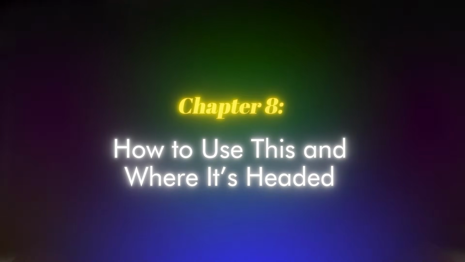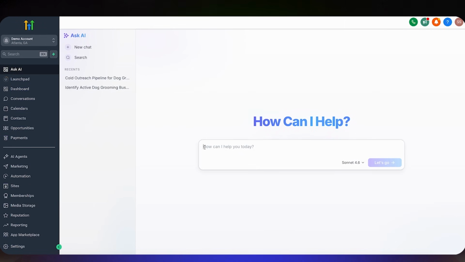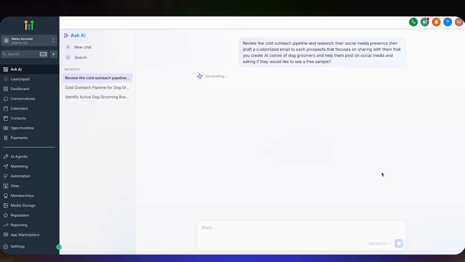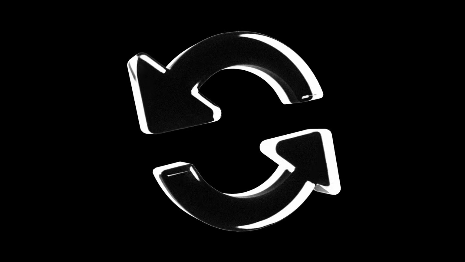Now let me tie all of this together and show you how to actually use it, because that's what really matters. Chapter 8, how to use this and where it's headed. And here's what I think is coming next. Right now, Ask AI is already incredible, but you still have to go in and run the prompts manually every time. Where I think this is headed, and the GoHighLevel team has actually hinted at this, is recurring tasks.